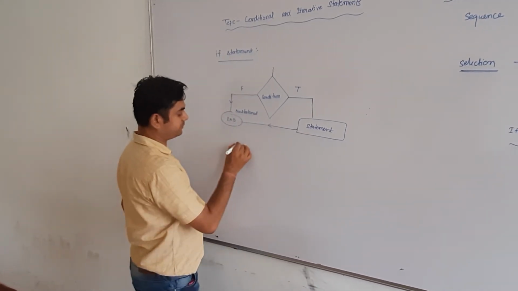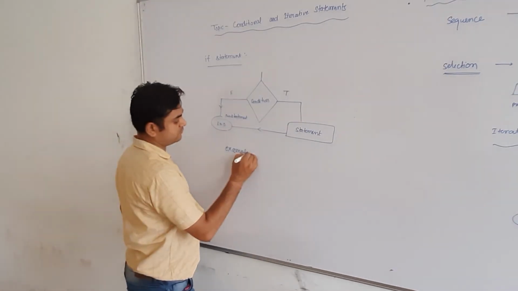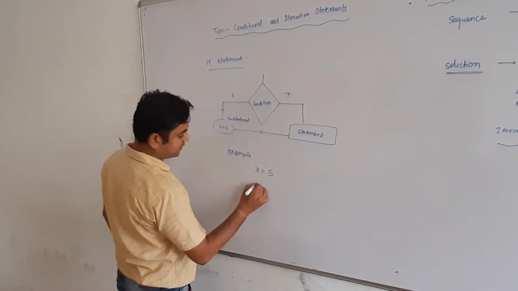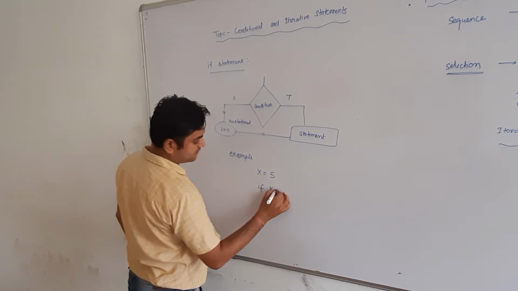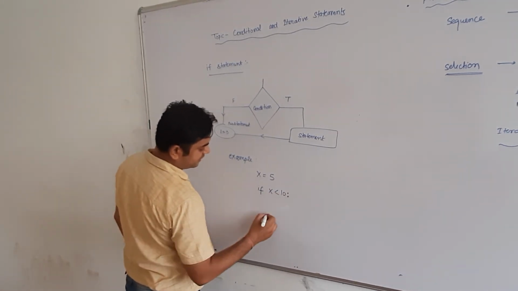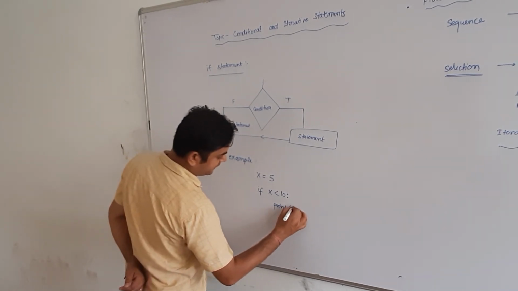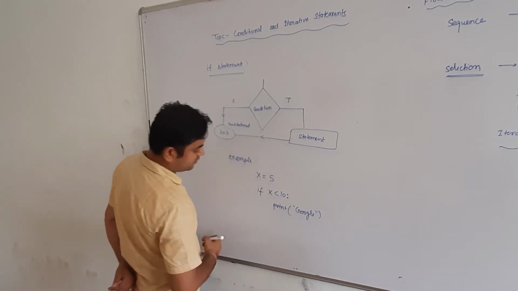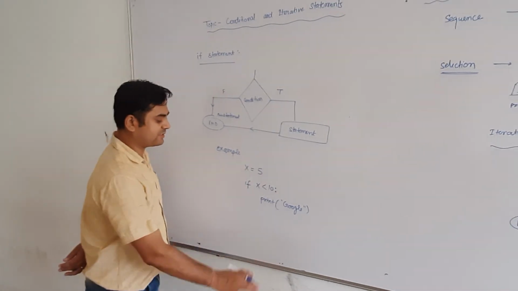For example, suppose we have x equal to 5. Now we write a condition here, x less than 10. The condition is true, so print Google, and after that there is no else statement, it means it is a pass statement.